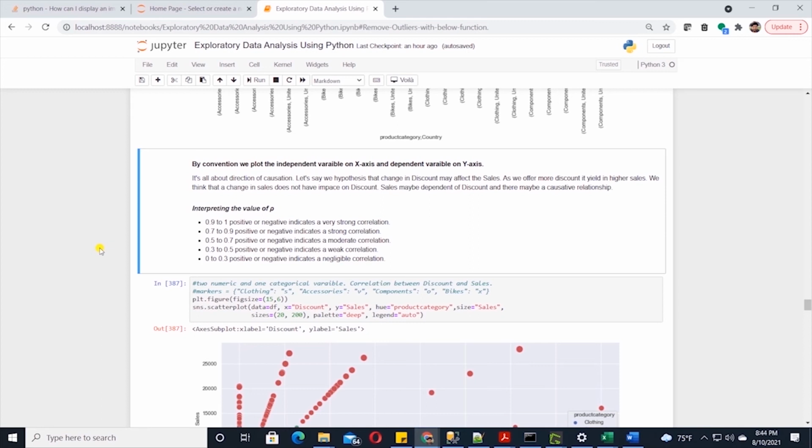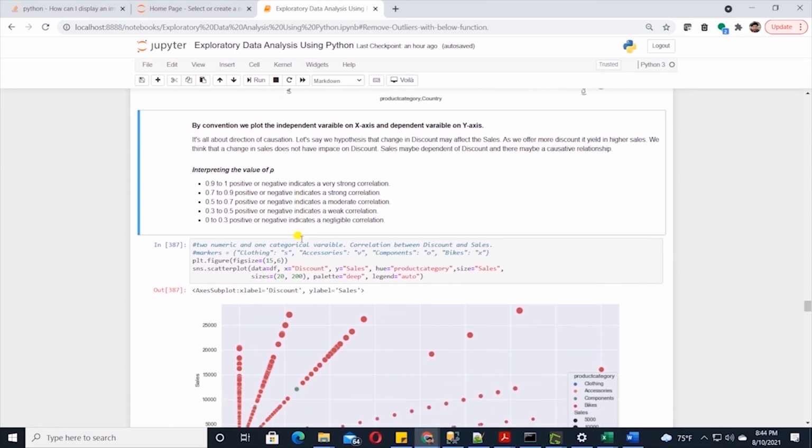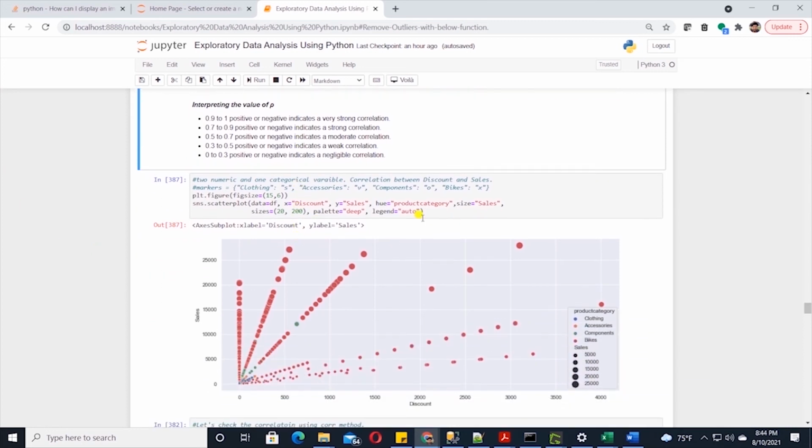Let's say our hypothesis is that the change in discount impacts sales. In months where we offer discount, our sales go up as compared to months when we don't offer discount. We can prove or disprove this hypothesis by exploring the relationship between these two variables. We will use a scatter plot and correlation test to prove this.